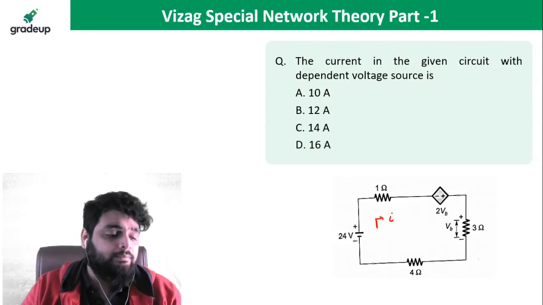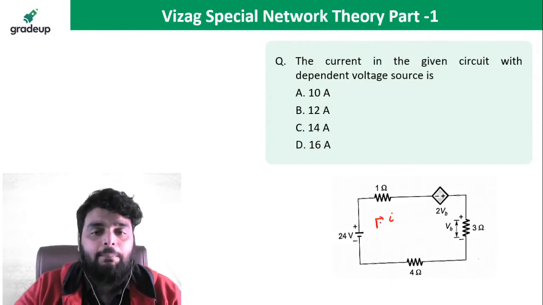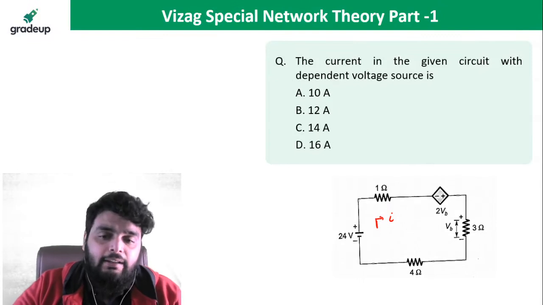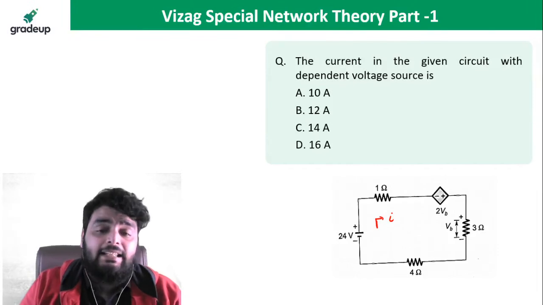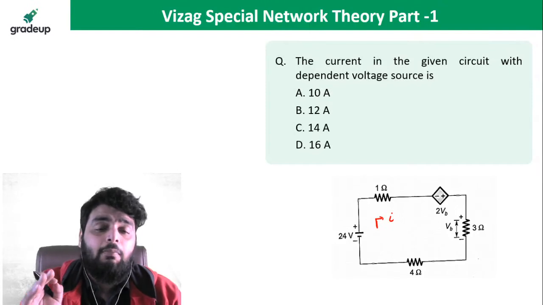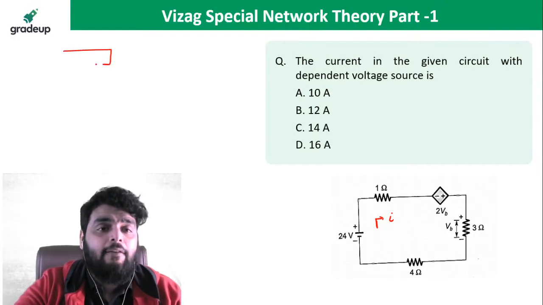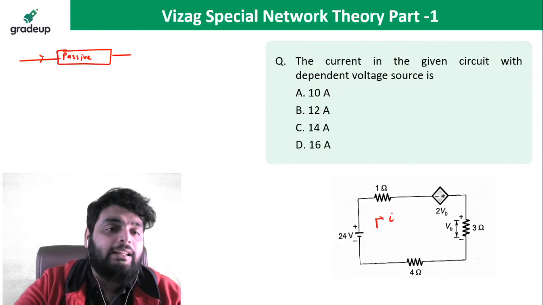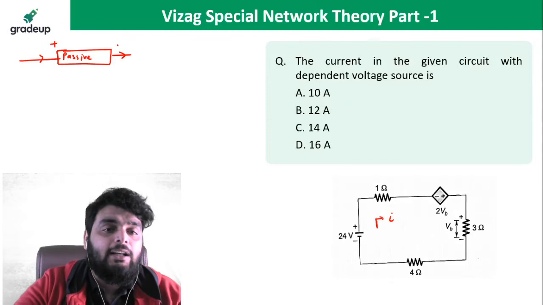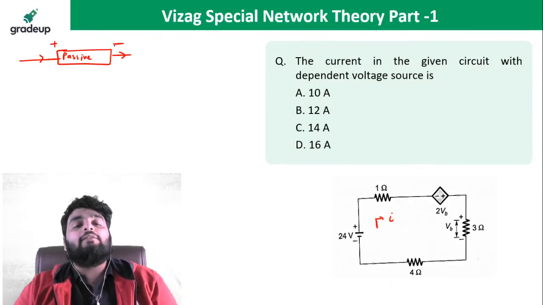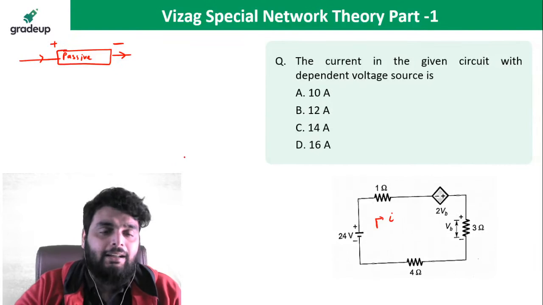So let's see, we will apply the KVL. Suppose the current is flowing in this direction. To apply KVL, you have to mark the polarity correctly. And how do we mark the polarity? Remember one thing: if you have a passive element and current enters it, then the terminal at which the current enters will be the positive terminal, and the terminal from which the current leaves will be the negative terminal. So let's mark the polarity here.